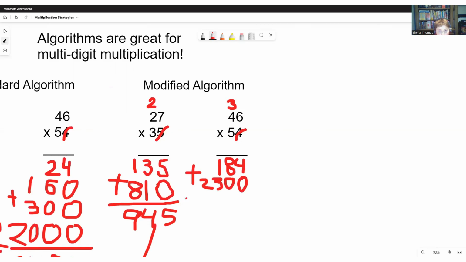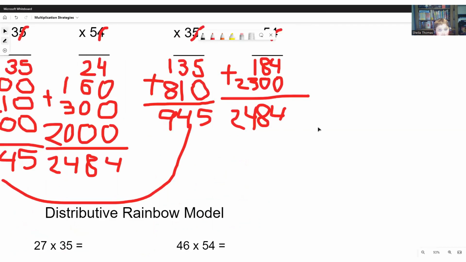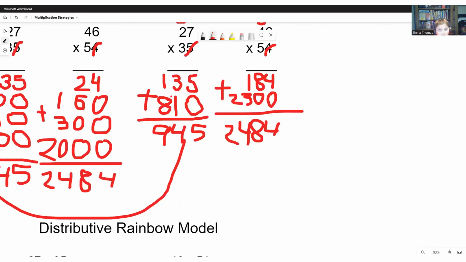So now we add them up. 4 plus nothing is 4. 8 plus nothing is 8. Let me do that again. 8 plus nothing is 8. 1 plus 3 is 4. And 2 plus nothing is 2. Now, once again, our answers are the same, which means they are probably correct.